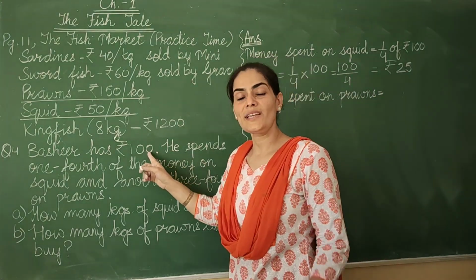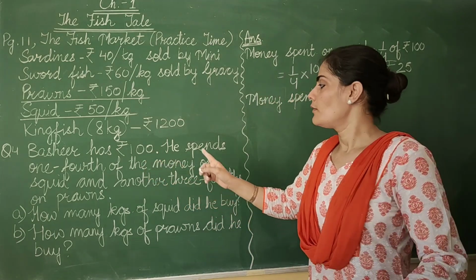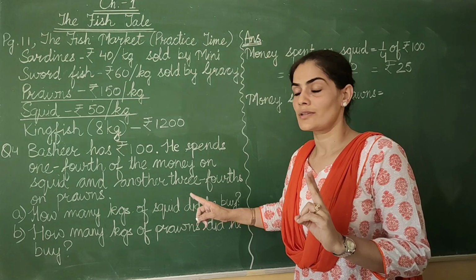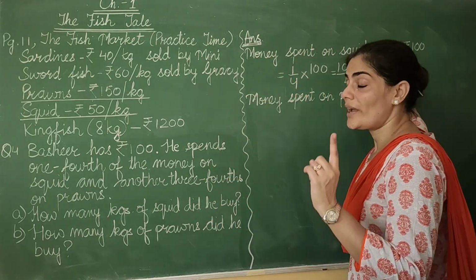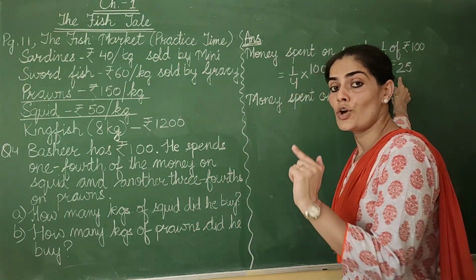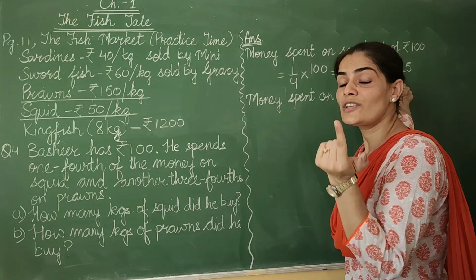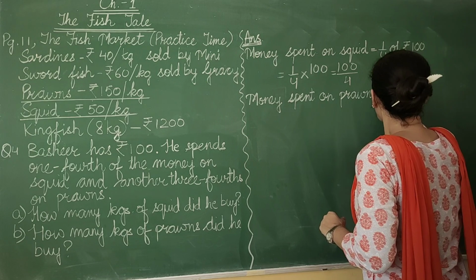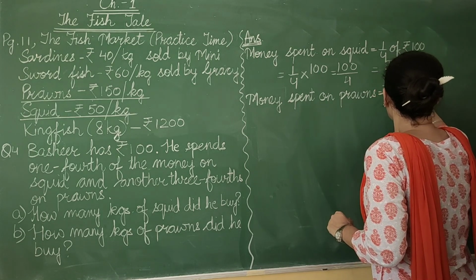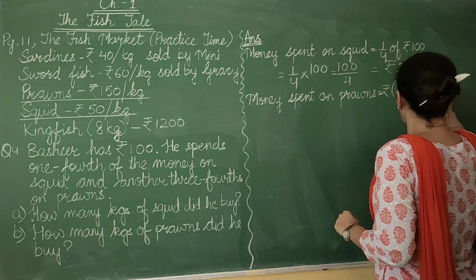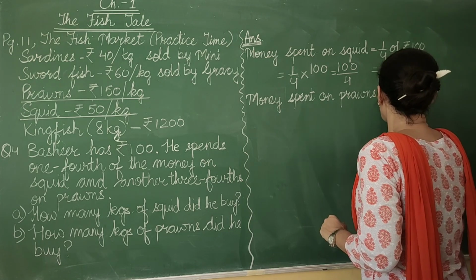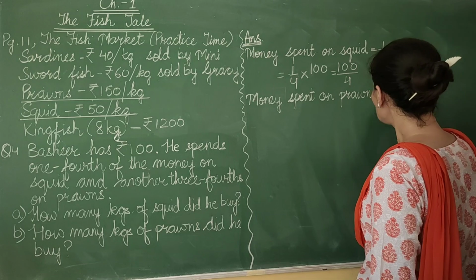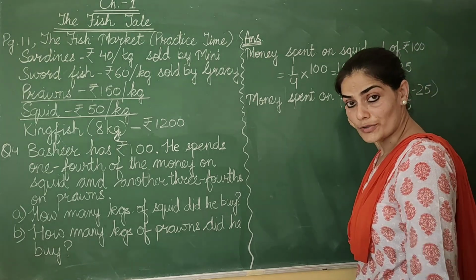He has spent rupees 100 on two things, 1/4 on squid and 3/4 on prawns. Now if we know rupees 25 he has spent on squid, so how much money has he spent on the prawns? We can do it directly like this. From rupees 100 I subtract rupees 25 and I am left with rupees 75. That means rupees 75 was spent on prawns.